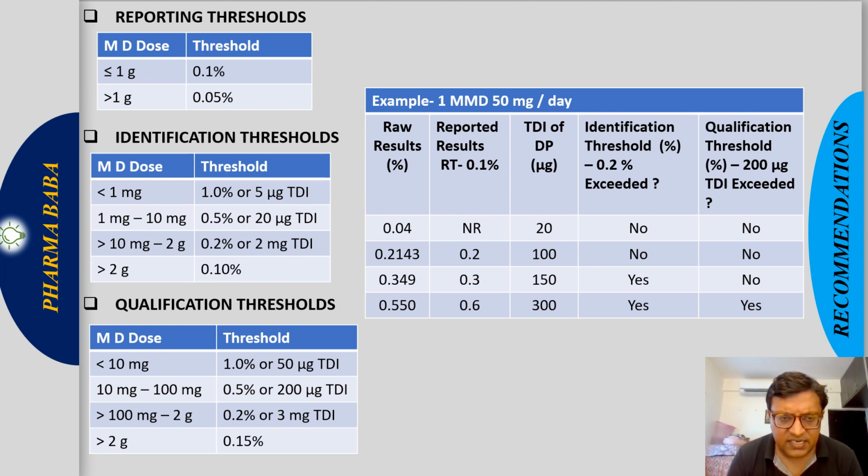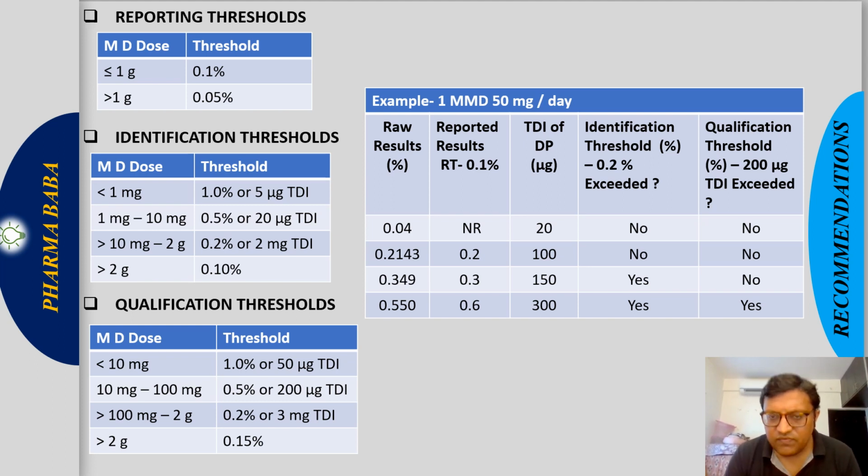See here it is written, for identification threshold I am talking. 1% of 5 microgram TDI, you have to calculate the TDI base either 1%. So based on the TDI, total daily intake, if we calculate 1%, if 1% is lesser, we should consider that, or if 5 microgram is lesser, we should consider that. So this should be considered from here only.